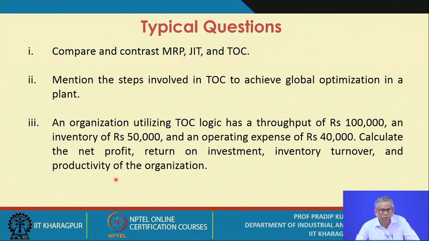Now here is a simple example. We are referring to an organization utilizing TOC logic that has a throughput of rupees 100,000, an inventory of rupees 50,000 and an operating expense of rupees 40,000. Okay, so we know what throughput is, what inventory is, what operating expense is. Calculate the net profit, return on investment, inventory turnover and productivity of the organization.